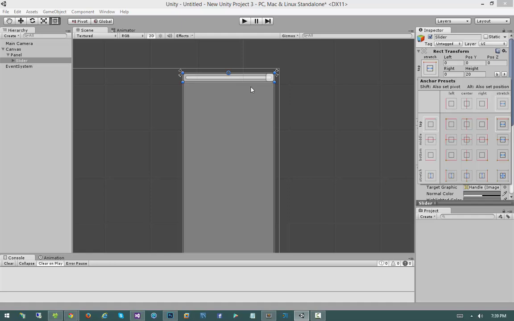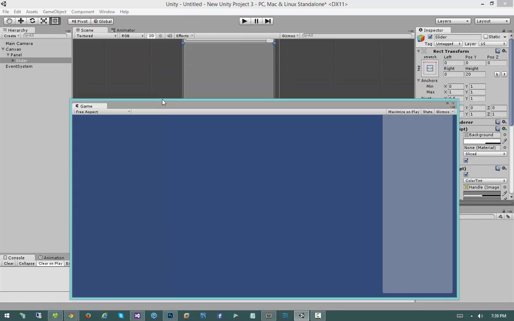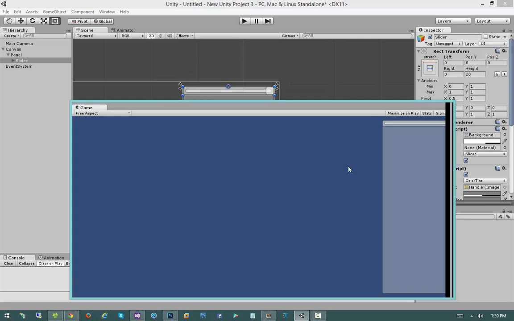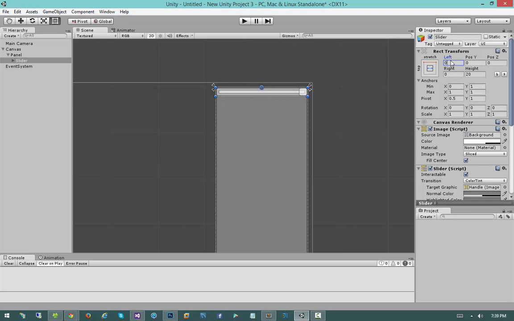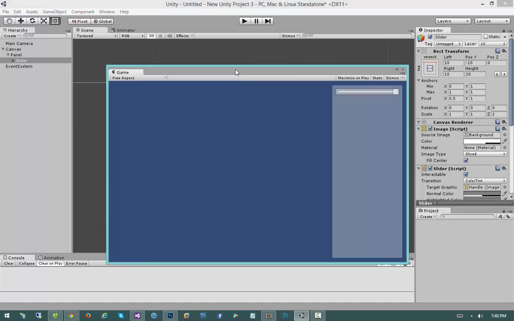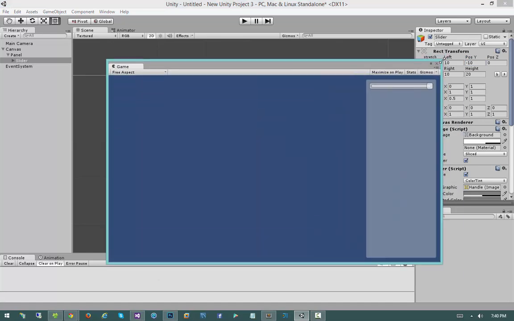Now, it is at the top of the panel. Furthermore, you'll notice that it sticks to the top of the panel. Just like with our panel, we can introduce some padding to it by specifying a left of 10, a right of 10, and how about a position of -10? By doing that, we have now successfully created some padding, and our behaviors are still as expected.